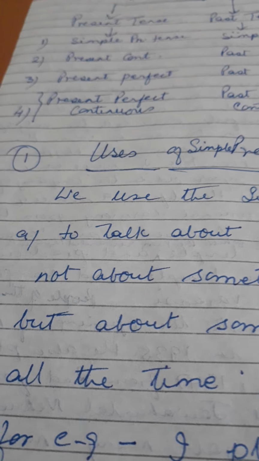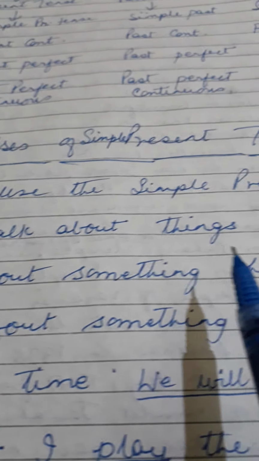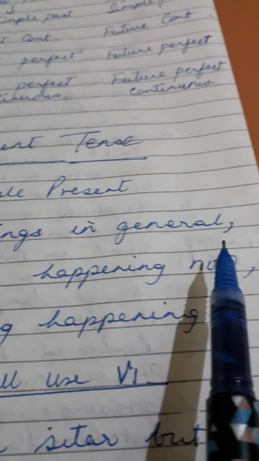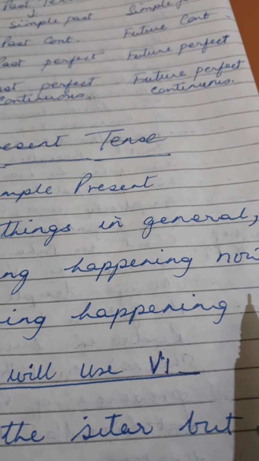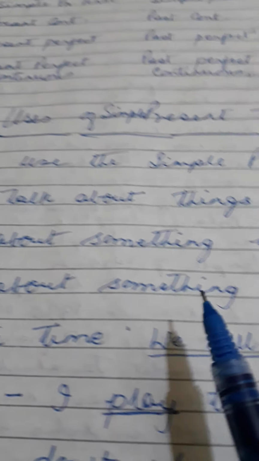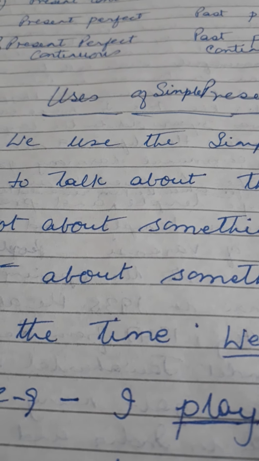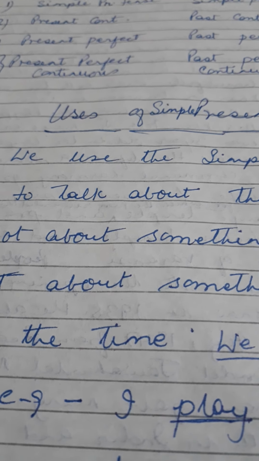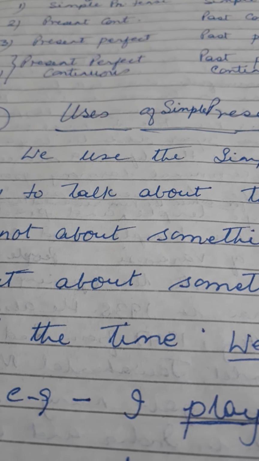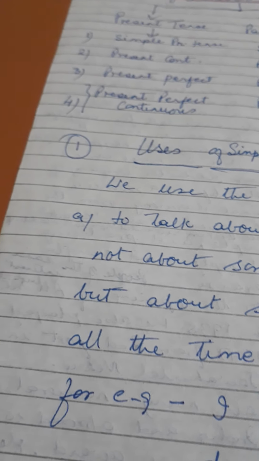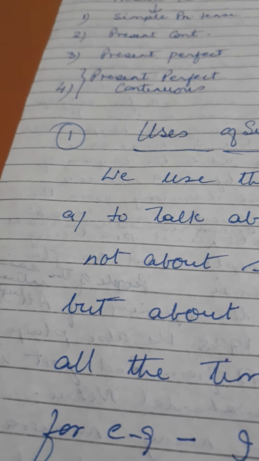So here it is written that we use simple present tense to talk about things in general, not about something happening now, but about something happening all the time.